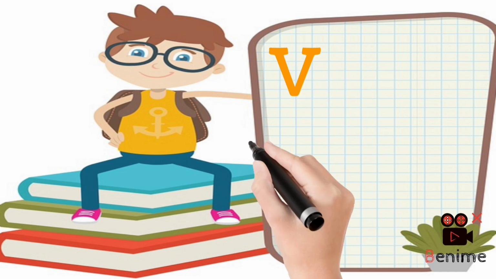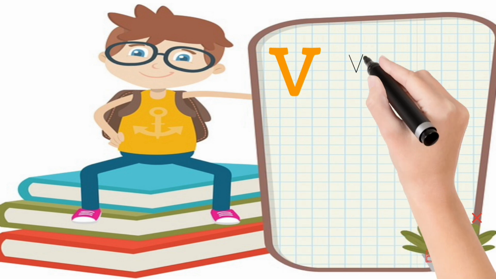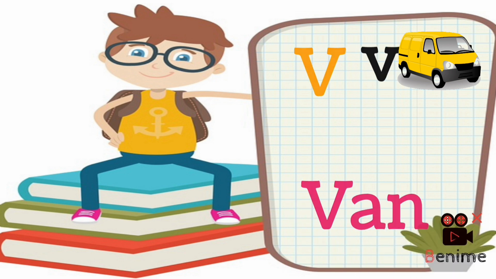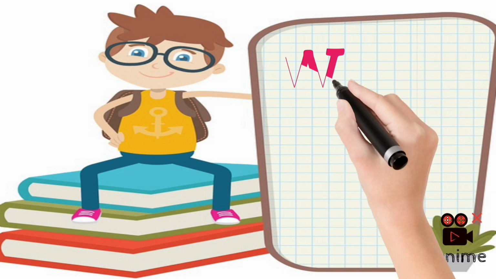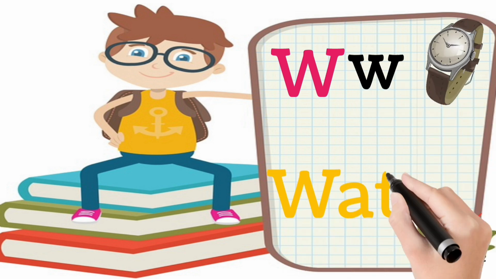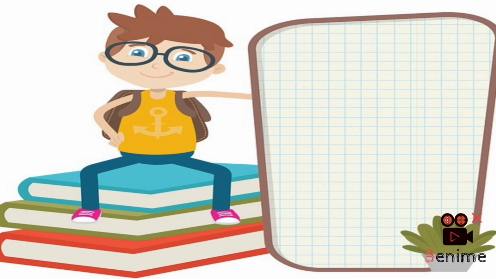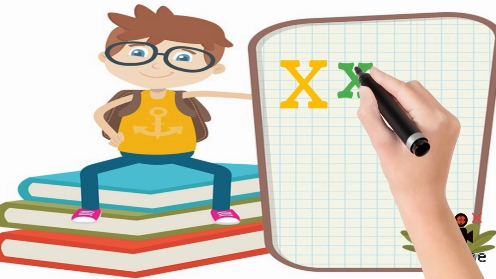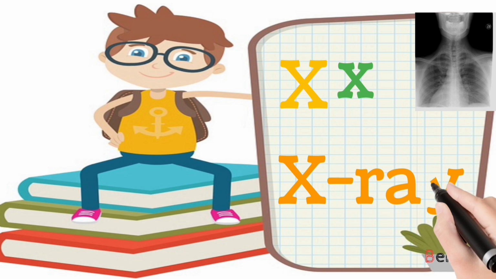Capital V, small V for van. Capital W, small W for watch. Capital X, small X for X-ray.